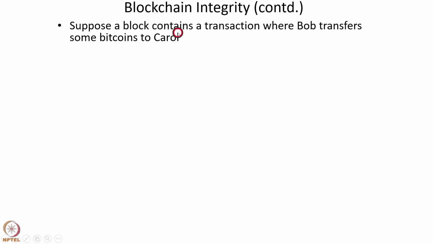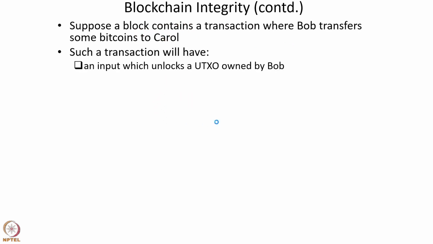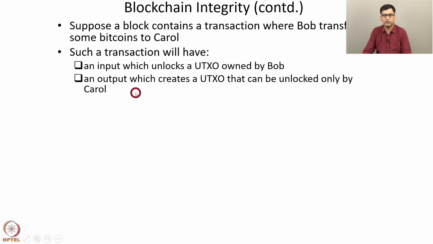Now, suppose a block contains a transaction where Bob transfers some bitcoins to Carol. Such a transaction will have an input which unlocks UTXO owned by Bob. We discussed UTXO in a previous lecture. And the transaction will have an output which creates a UTXO that can only be unlocked by the intended recipient, that is Carol.